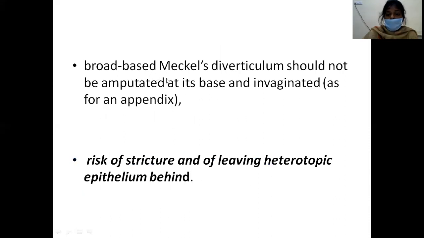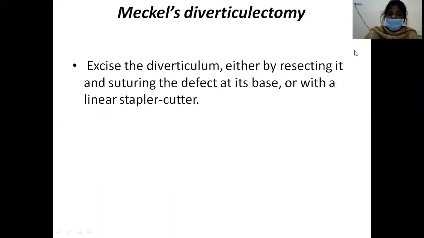See, a broad based Meckel's diverticulum should not be amputated, it should be excised. If you amputate, then there is a chance of stricture and leaving behind the heterotopic epithelium. So the surgery is Meckel's diverticulectomy. Excise the diverticulum either by resecting it and suturing the defect at its base or with the help of a linear stapler cutter.